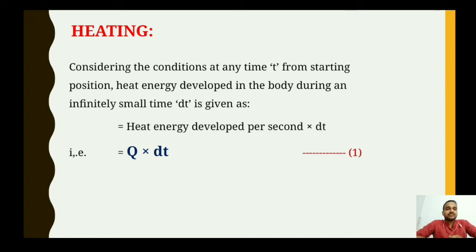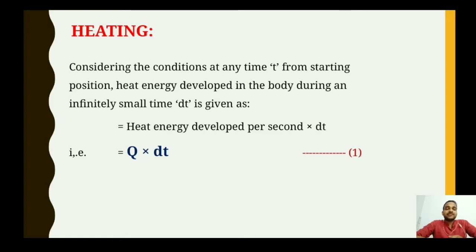The conditions at any time t from the starting position: heat energy developed in the body during an infinitely small time dt. Here dt is nothing but a small fraction of time t, and for that time dt the heat energy is developed per second.